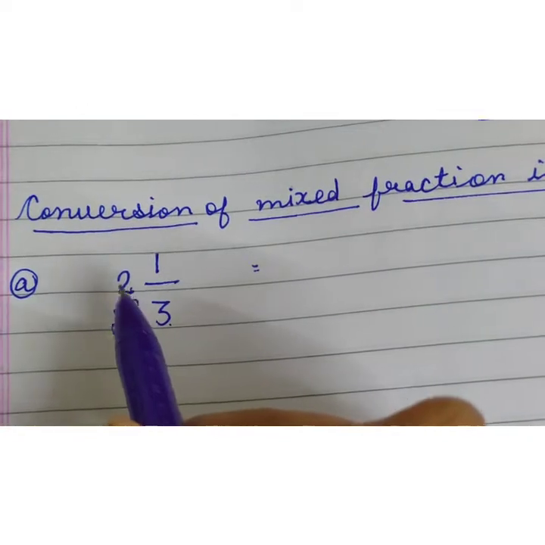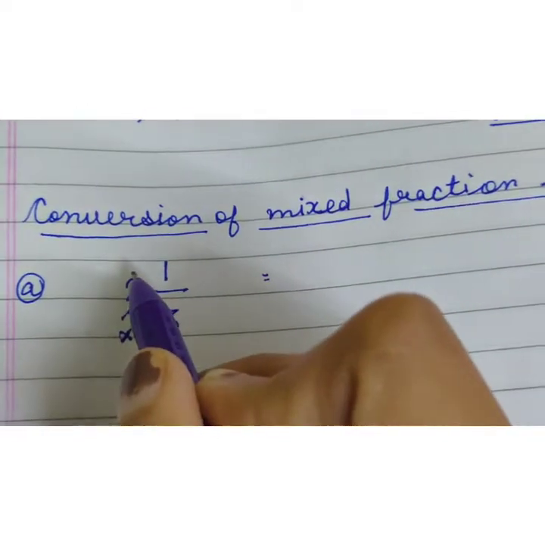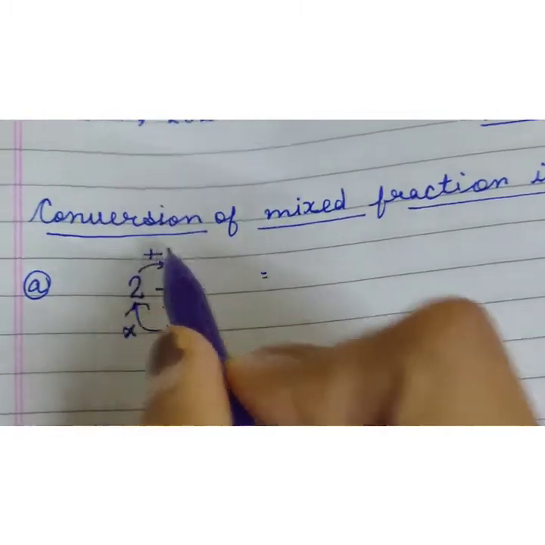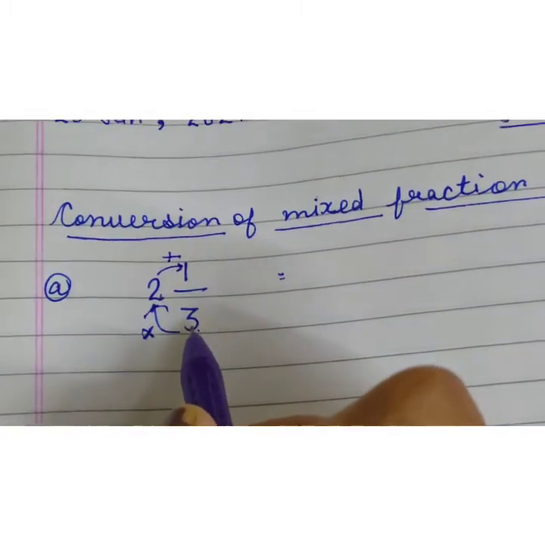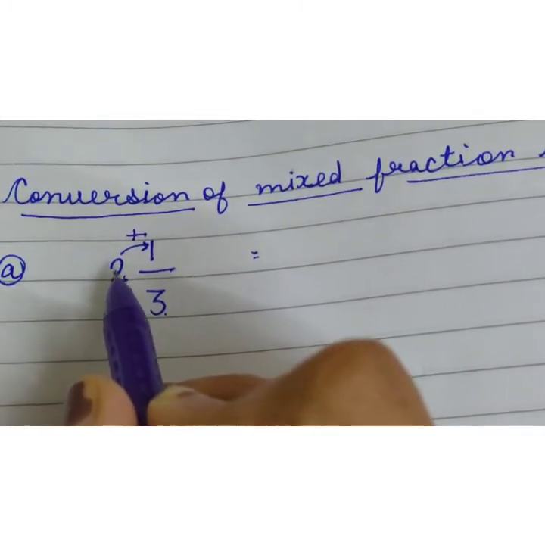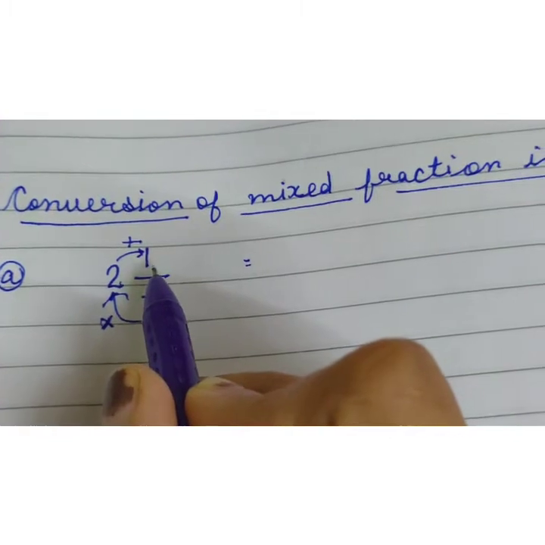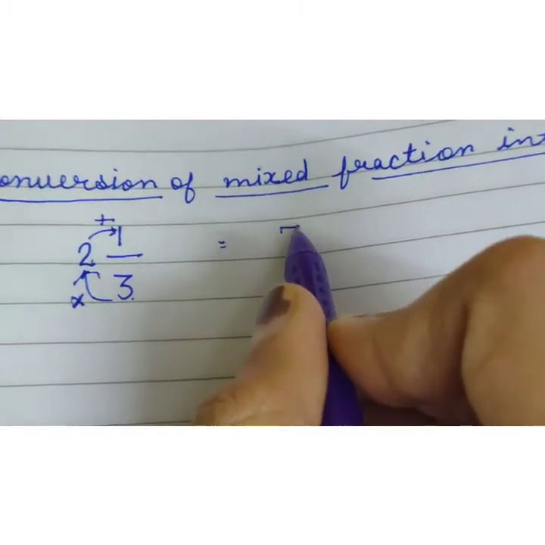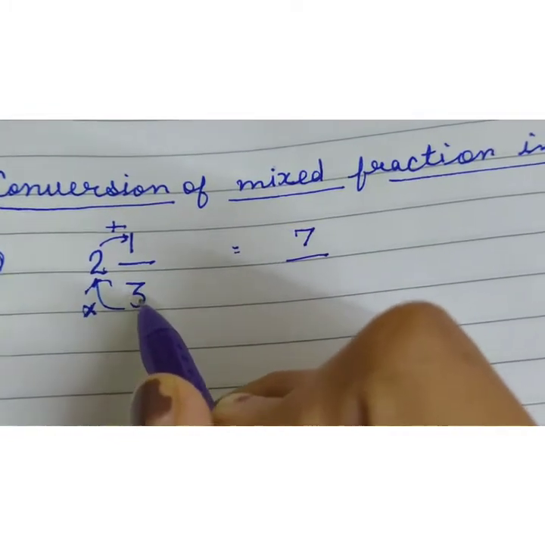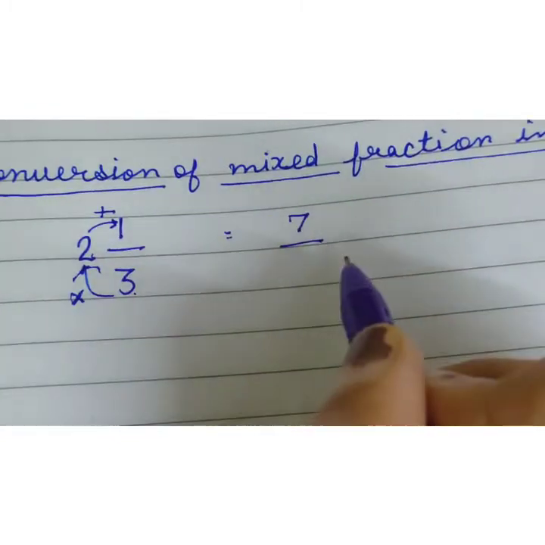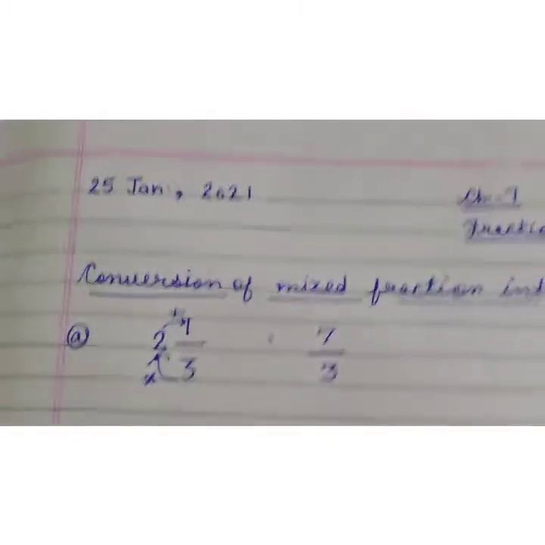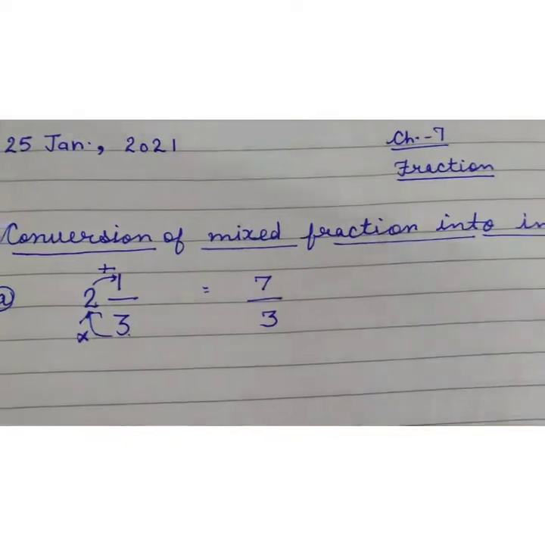Then whatever answer you get, you have to add the numerator to it. 6 plus 1 is 7. So the numerator will be 7 and the denominator will be the same, 7 upon 3. This is the method by which you can convert mixed fraction into improper fraction.